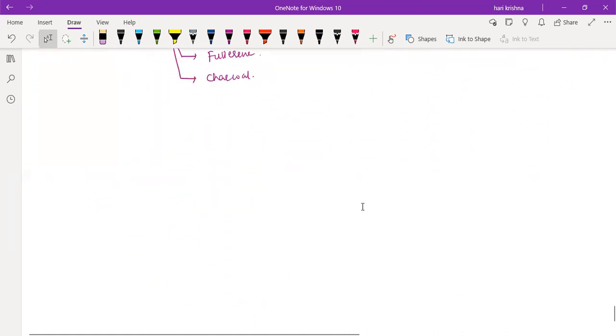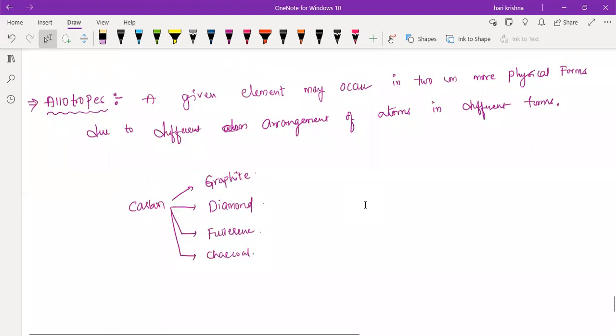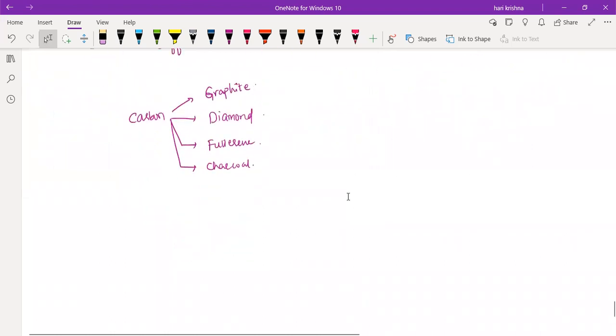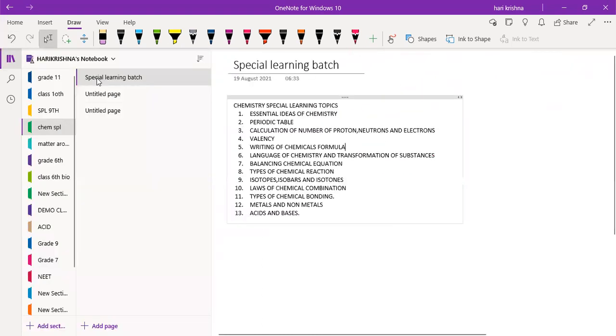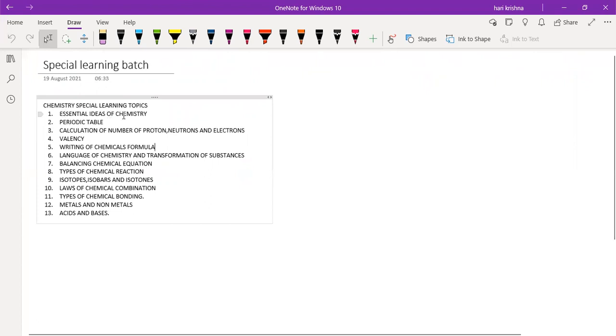Then it is isotopes. We'll discuss that also one by one, okay? All the things will come, don't worry. I told you already what topics we're going to discuss in the chemistry portion. Still we are in the essential ideas of chemistry only. Now I will teach you the periodic table, which already started. Daily we'll study two groups.